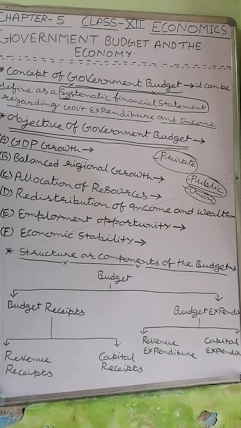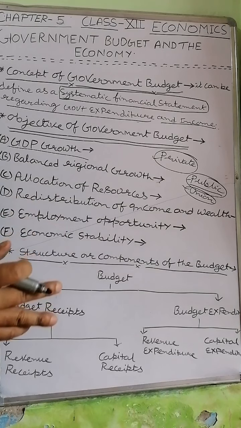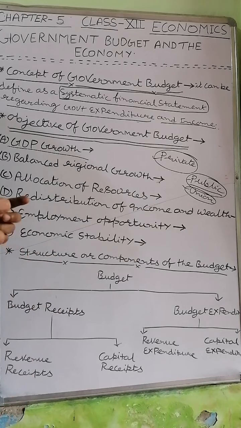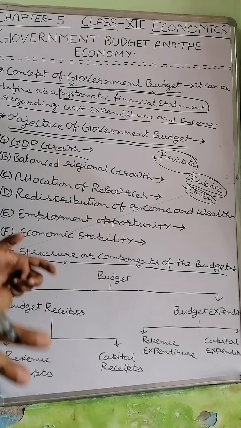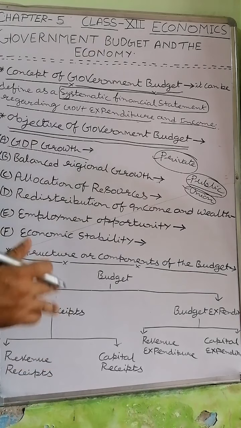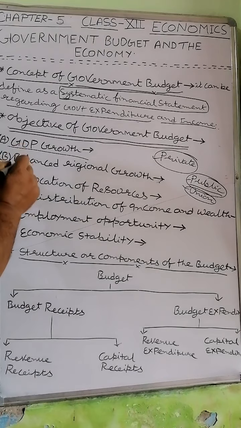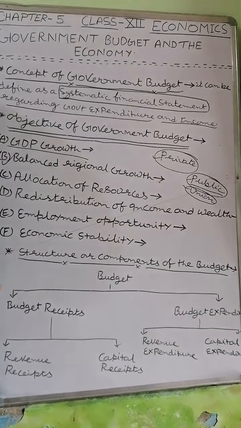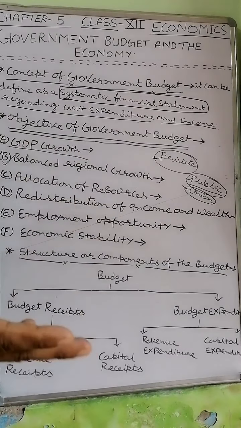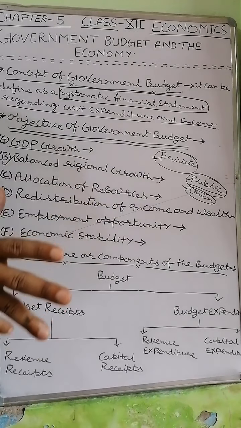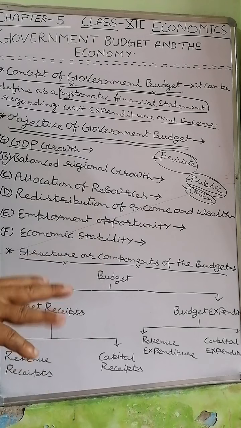decided by government budget. So the first objective of government budget is to accelerate GDP growth in various sectors through making a proper investment in those sectors. दूसरा है balanced regional growth. As we know that after the concept of welfare government, it has become necessary that there should be a regional balanced growth in all over the economy for a better